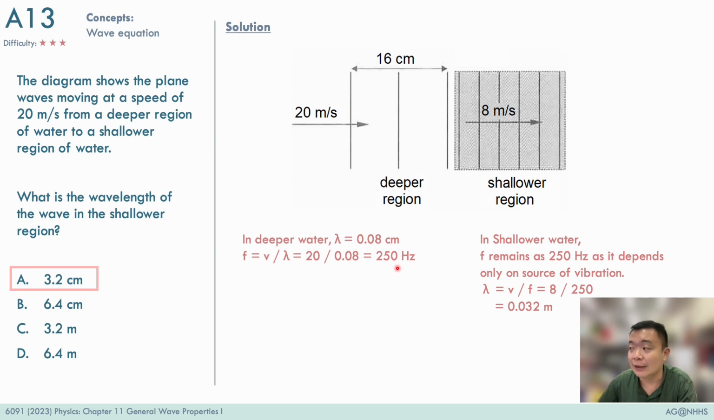The reason for that is that the frequency of the wave is determined by the source of the vibration, and once the wave starts with that particular frequency, the frequency carries on throughout the whole wave without changing. So when the water waves get into the shallower region, the frequency remains the same at 250 Hz, and given that the speed now slows down to 8 meters per second, we can again use the wave equation to figure out the wavelength of the wave in the shallower region. We get that to be 3.2 centimeters.